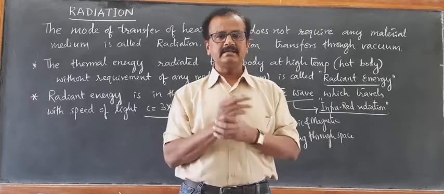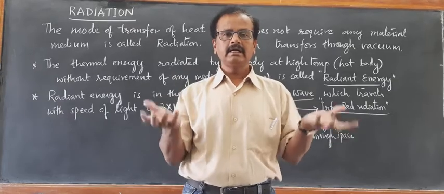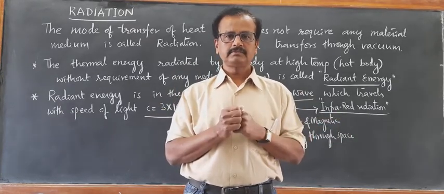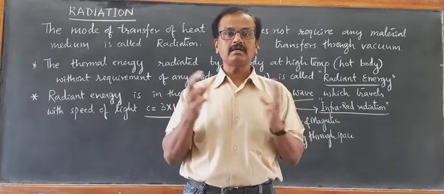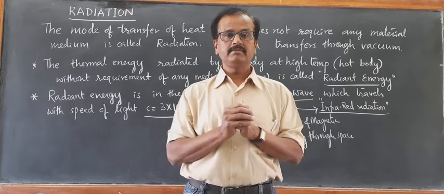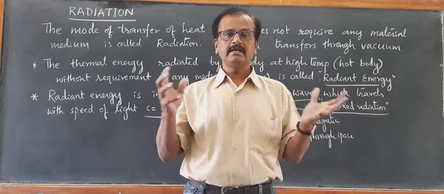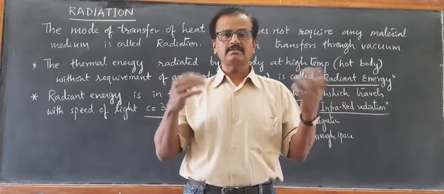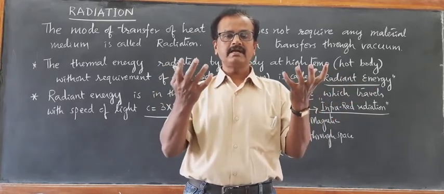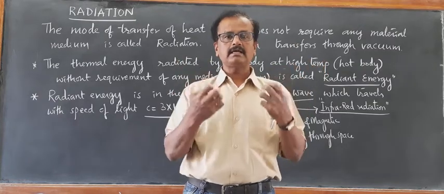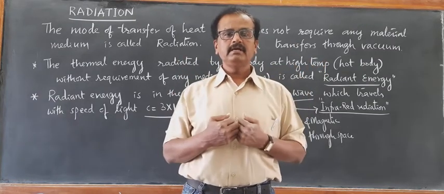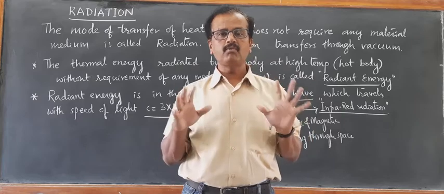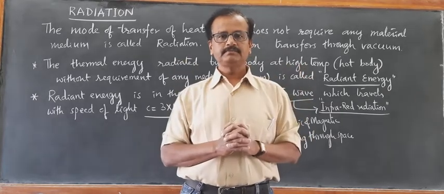Whereas in the winter season, people prefer to wear dark colored clothes, black or dark colored clothes in the winter season, because in the winter season the sunlight is very less and we will be feeling very cold. So whatever the light falls on us, the heat radiation from the light should be absorbed. So dark colored clothes absorb the heat radiation and keeps our body warm in the winter season, right?